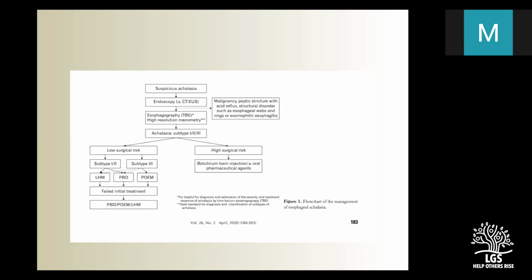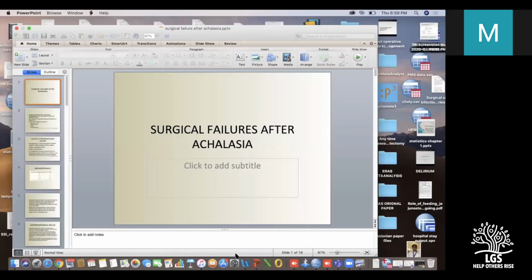Whenever you see type 3 achalasia, I would like to refer to my gastroenterologist colleague before offering a surgical treatment. Whenever there is a failed treatment, you can go for balloon dilatation. If balloon dilatation fails, then POEM or laparoscopic Heller myotomy, based on the initial surgery. In high surgical risk patients, you can try botulinum toxin, but it has a very high failure rate. So that was a brief about treatment failures.